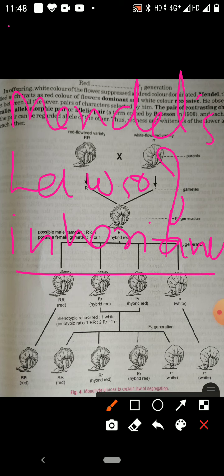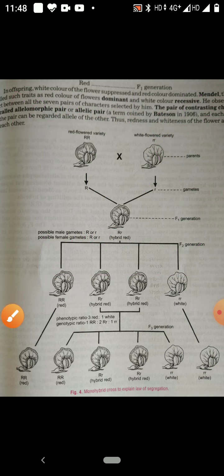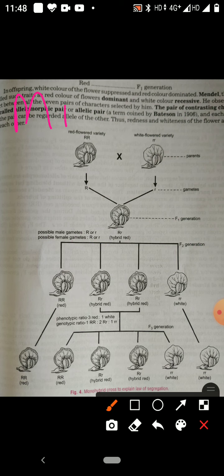When only one visible character is taken to study, meaning a cross between two parent plants taking one pair of contrasting characters, that is known as a monohybrid cross.